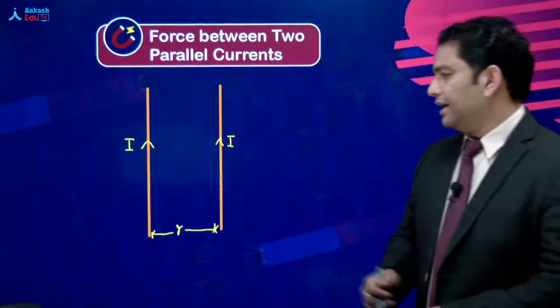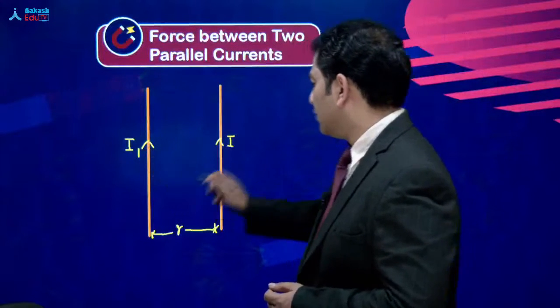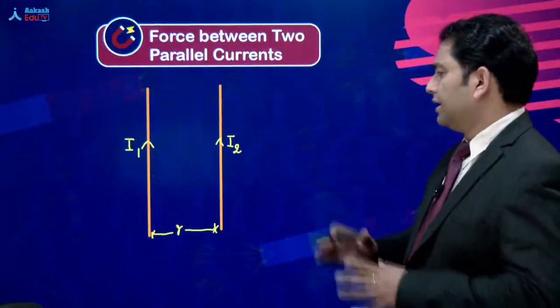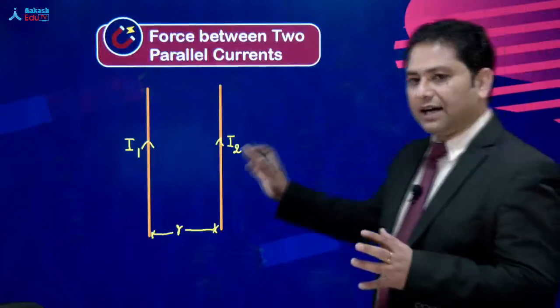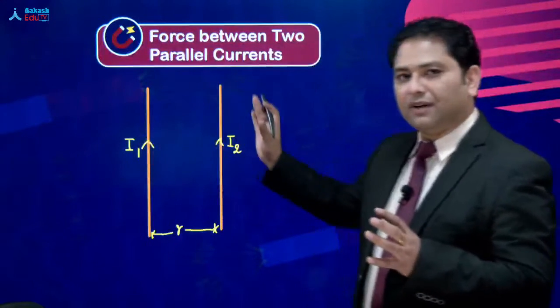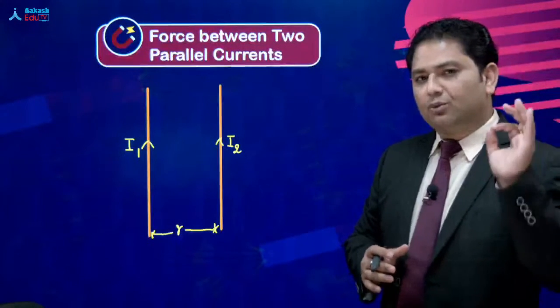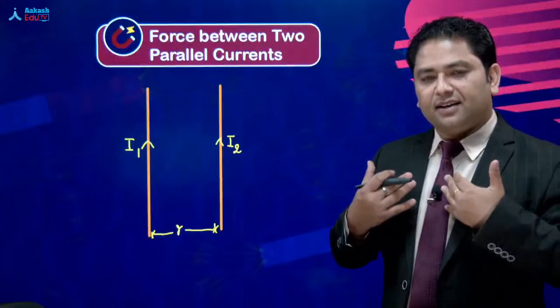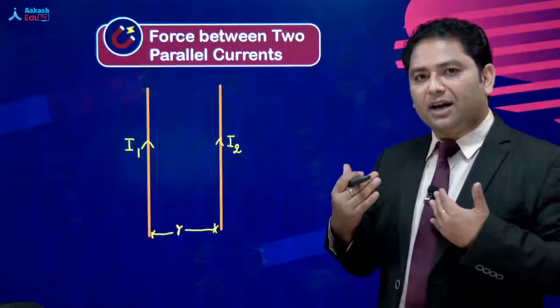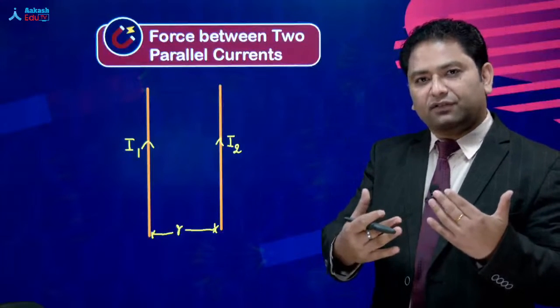तो शुरू में, let me call this as I1, and let me call this as I2. So if I say that my system is I2, I2 is in the field of I1. So I2 कहेगा, the field which I am experiencing is the field created by I1, and in that field, I'm going to experience the force.